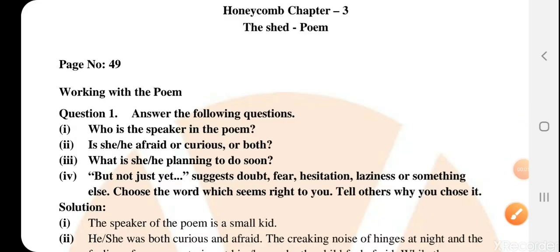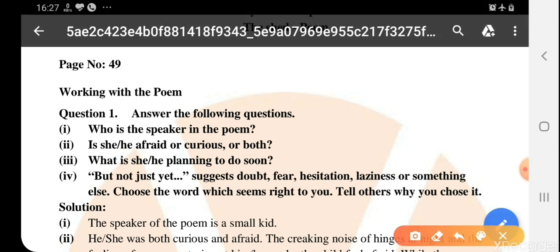So here are the question and answers of the poem The Shed. So we can see here the first question, and it has 4 parts and we have to answer them. Clear? So the first part is, who is the speaker in the poem? So there is a difference between speaker and the poet. The poet is the person who composed the poem. Okay, and speaker is who describe the story in the poem.